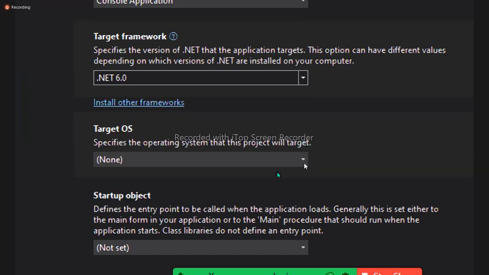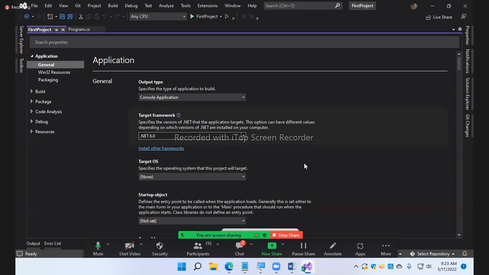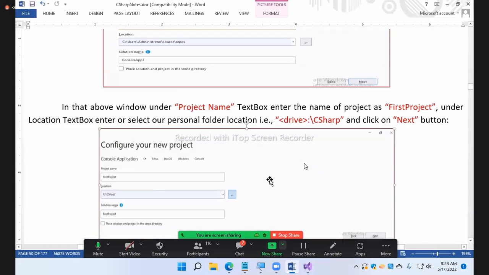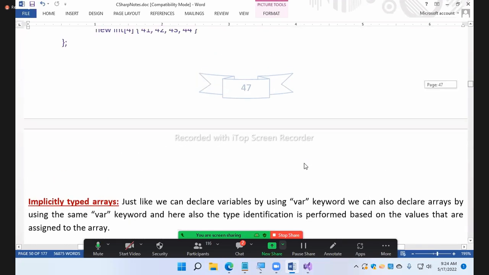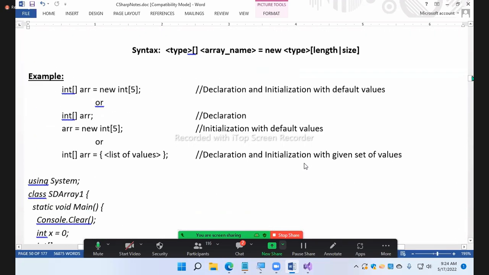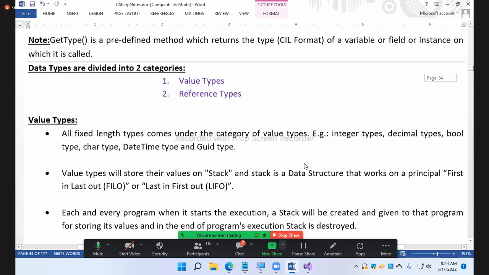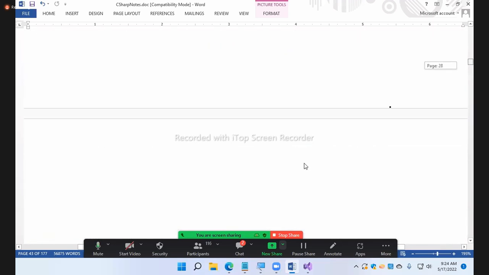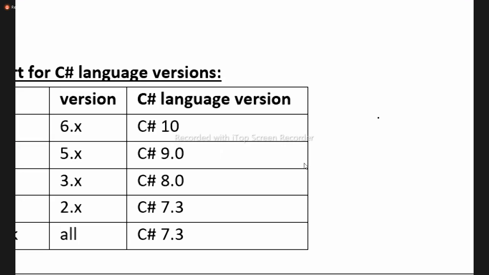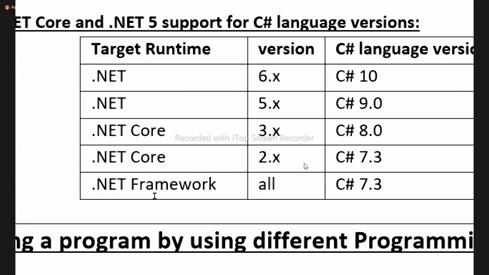So like this. I have given the chart for you in the notes, guys. In the previous pages, I'll show you. Before I started C#, in the document where we started C#, just above that you'll find it. 6x is C#10. 5x is 9. 3x, 8.